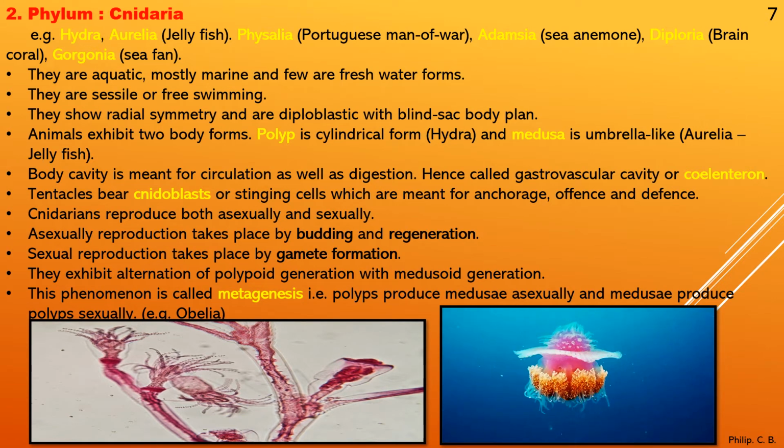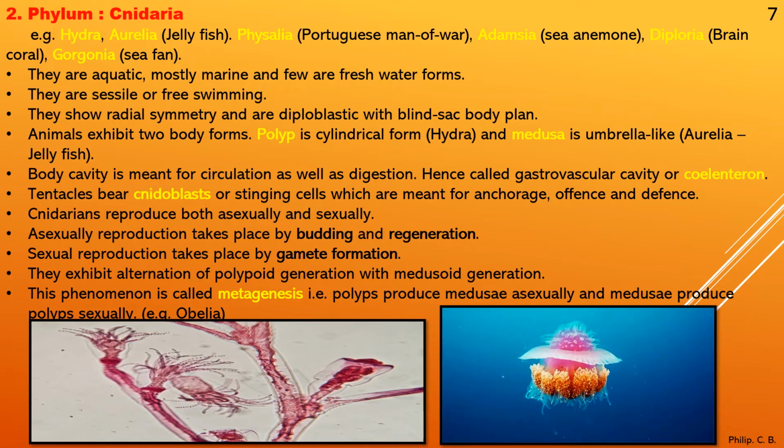Now what does that mean? In the previous phylum we saw that they are sedentary, they don't move, but in case of Cnidaria, some species are sedentary like Hydra, and some species are free swimming like jellyfish, which move from one place to another. Next point, they show radial symmetry and are diploblastic with blind sac body plan.